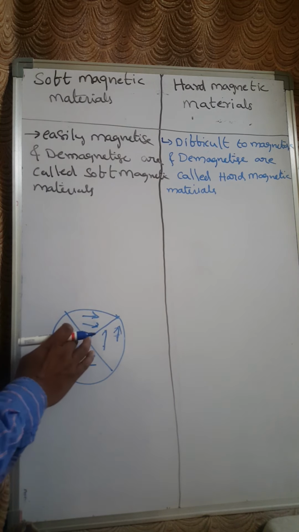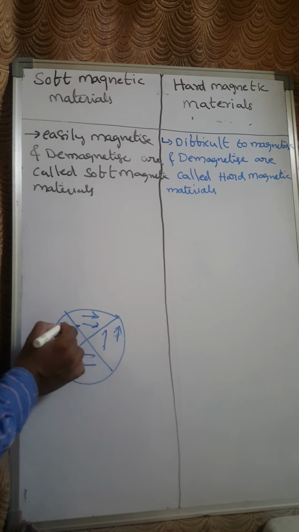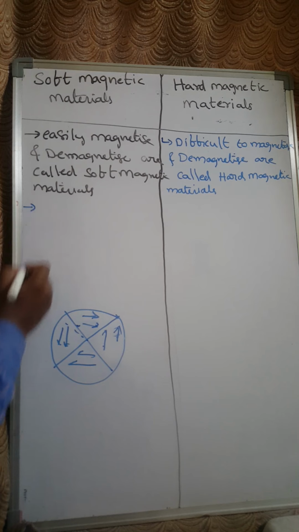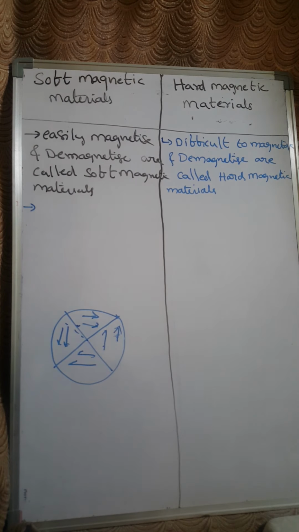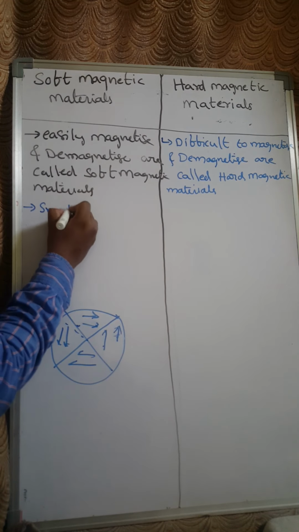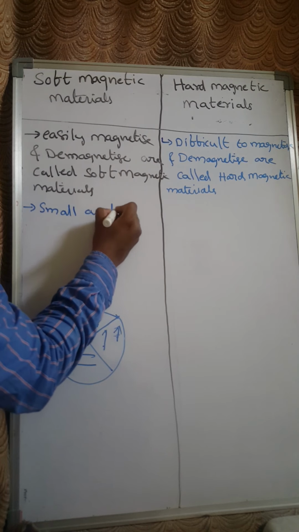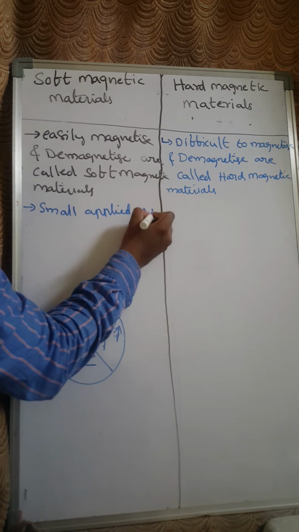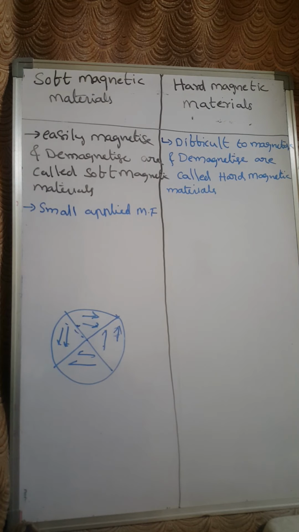Whereas for the soft magnetic materials, this particular domain wall can be moved by applying a little bit of magnetic field on the material. Since it is easy to move the domain wall, even for a small applied field, you are going to see a large magnetization. When we apply a small magnetic field, a large magnetization occurs.